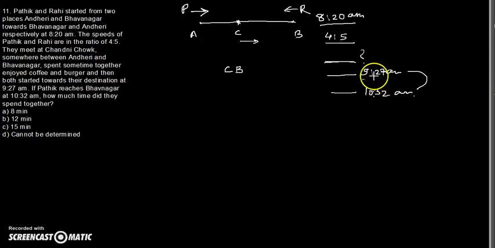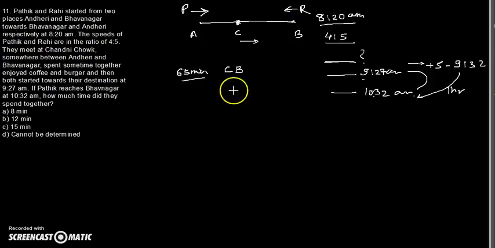You can calculate like this: 9:27 plus 5 minutes reaches 9:32, and from 9:32 to 10:32 you have 1 hour. So 5 minutes and 1 hour, that is 65 minutes of difference. Pathik takes 65 minutes to travel from Chandni Chowk to Bhavnagar.